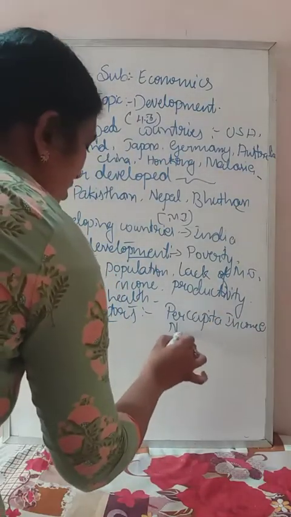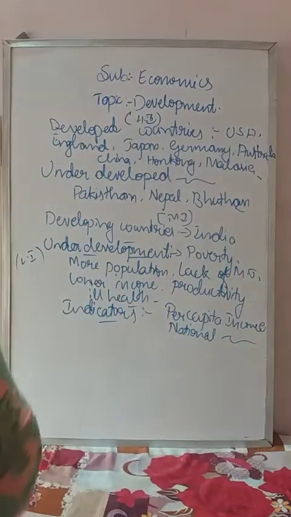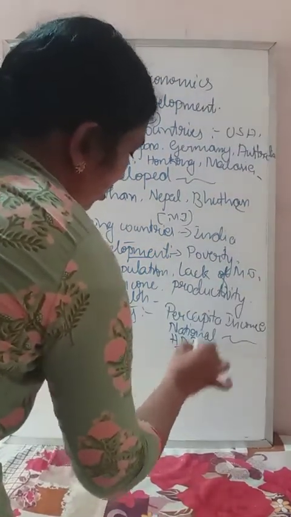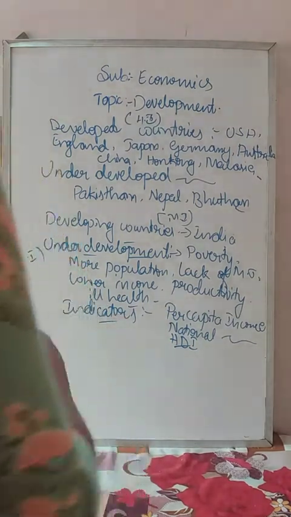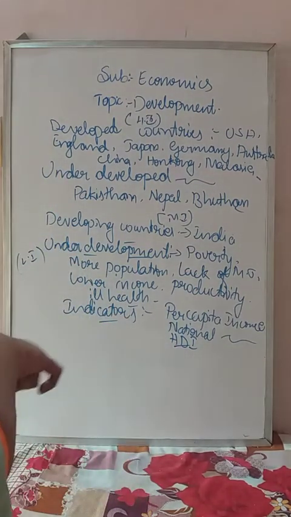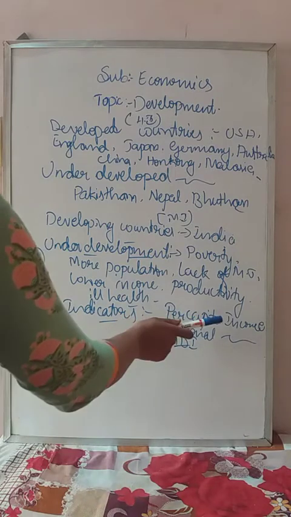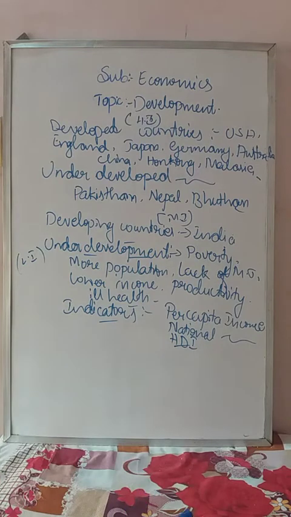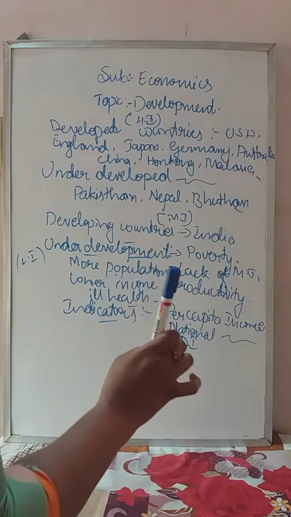Then based on national income, the total value of goods and services, or the income of the nation, is called the national income. Then the Human Development Indicator, that is shortly known as HDI. So these are the three kinds of indicators to divide countries as developed, underdeveloped and developing countries. So which are the indicators of development? The indicators of development are per capita income, national income and HDI. HDI in the sense Human Development Index. Keep in mind, Human Development Index.